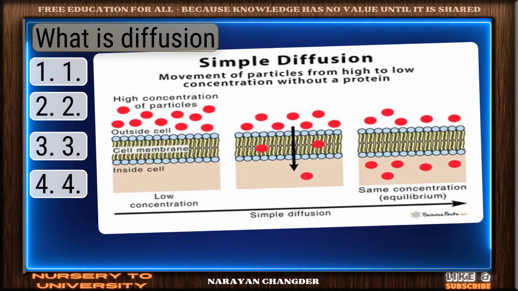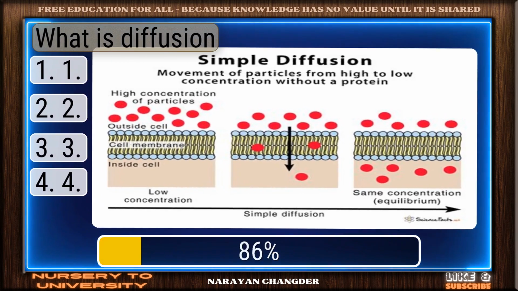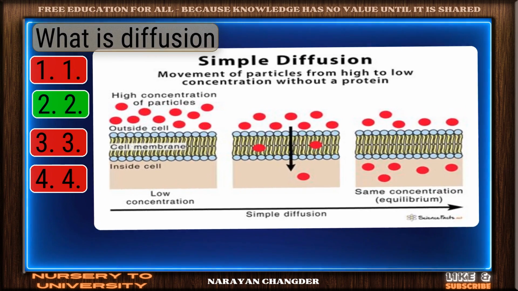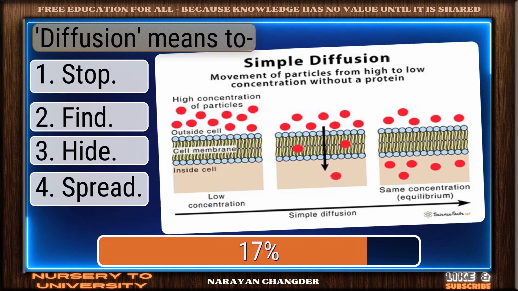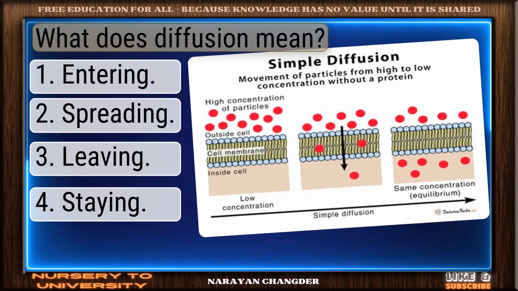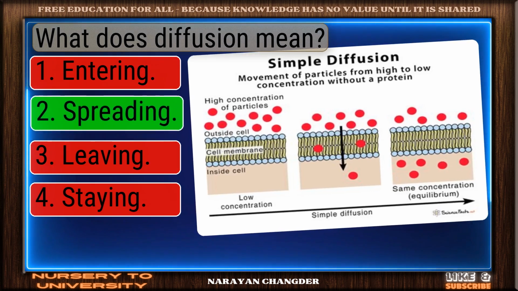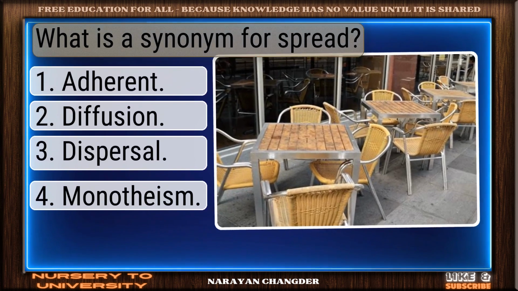Can you solve all these diffusion questions? What is diffusion? Confident and correct too. Diffusion means to spread. Correct. What does diffusion mean? Spreading, well done. What is a synonym for spread?